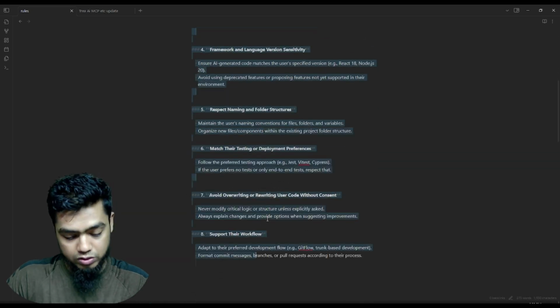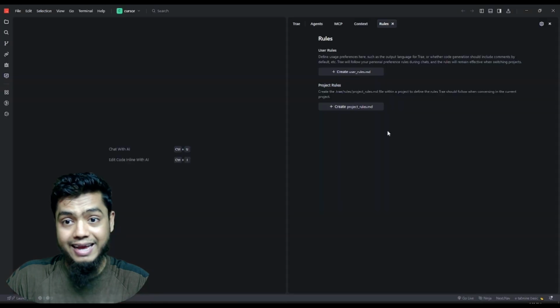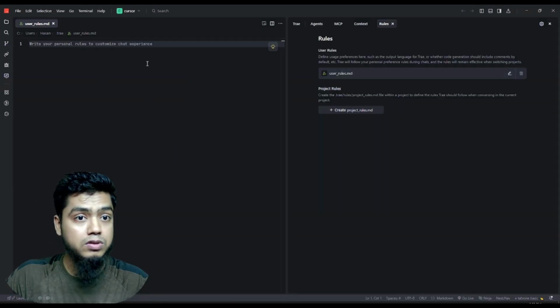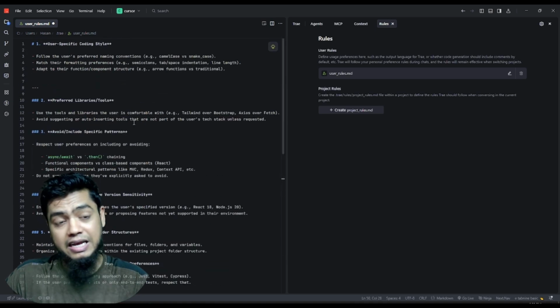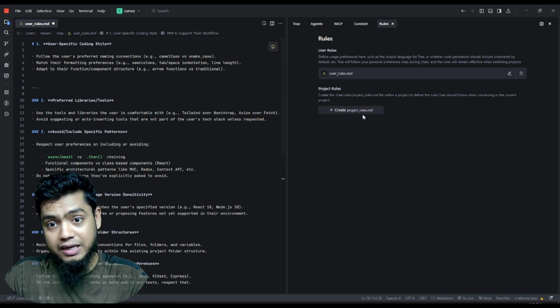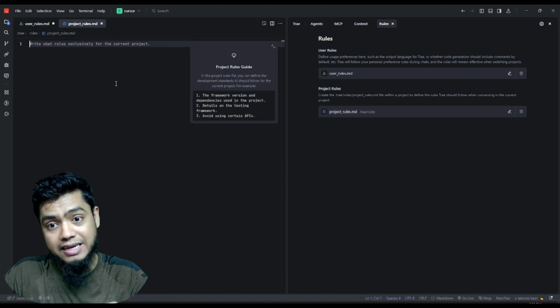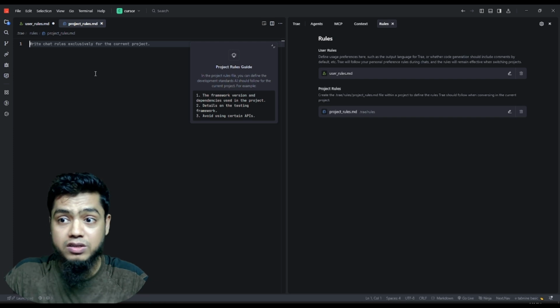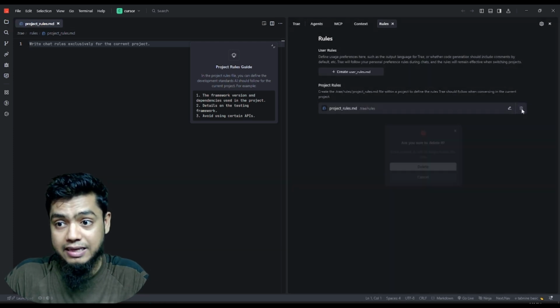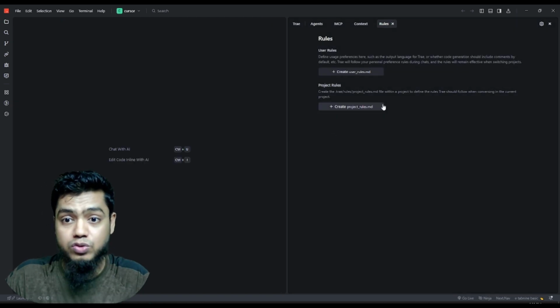That is the user rules. When I click in here, I can simply paste, and that becomes the user rules. In the same way, if you want to set project rules, you can set them this way too. Understand that? I think you understand how you want to set the user rules and project rules.